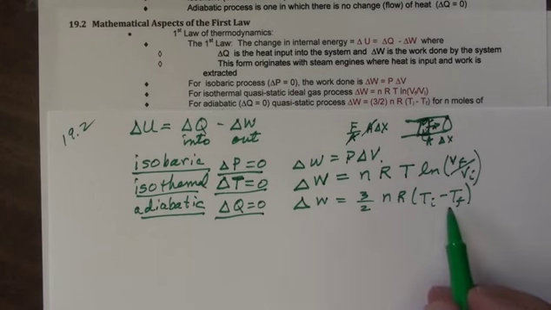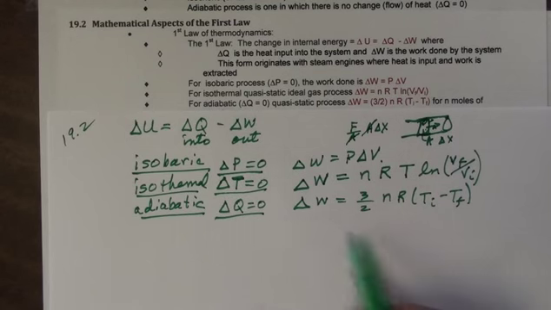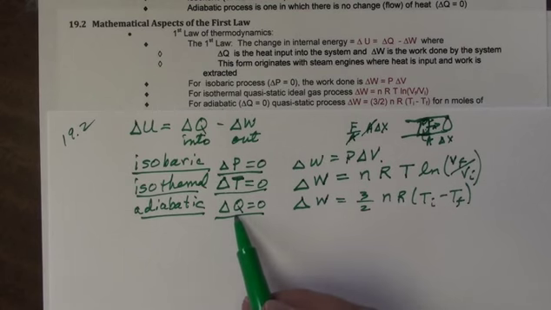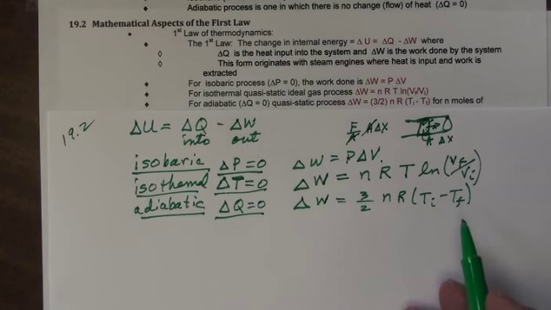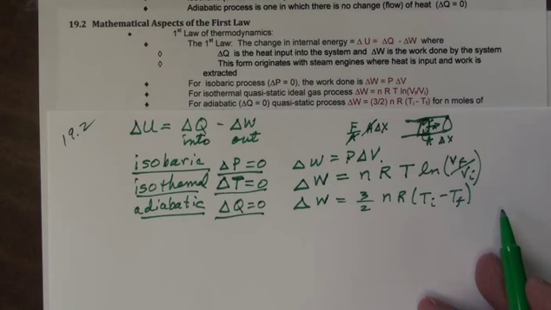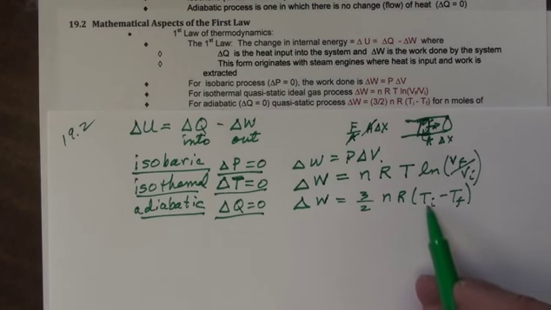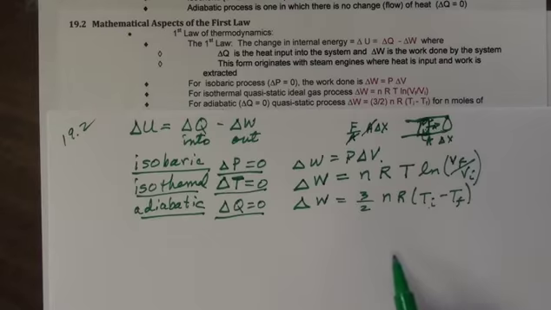So the temperature can change, but there's no heat exchanged, and the volume and the pressure may change, but there's no change overall in the amount of heat that is in the system. And this is how much work is done. How can work be done? Well, you can have the system where the piston expands and the temperature is lowered, and so the temperature finally is going to be cooler than the temperature initially, which is the reason why you write T initial minus T final here.